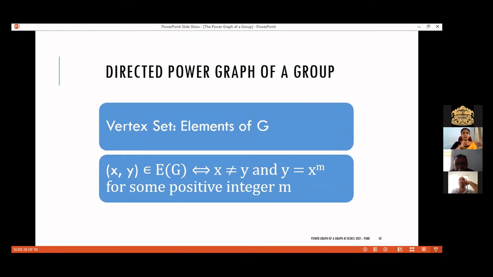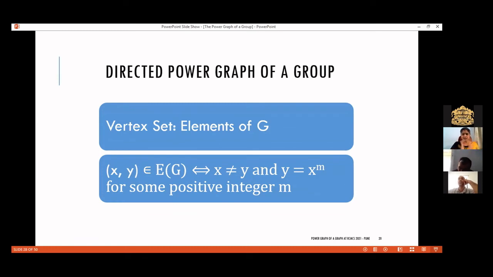Now, when I talked about commuting graphs, I said that it is not possible to associate any direction because X commutes with Y if and only if Y commutes with X. But here the case is different. Here the adjacency in the power graph was defined as: X and Y are adjacent if one can be expressed as a power of the other. So we have two possibilities: either X equals Y raised to M, or Y equals X raised to M. Based on these possibilities, we can assign direction to the edges.